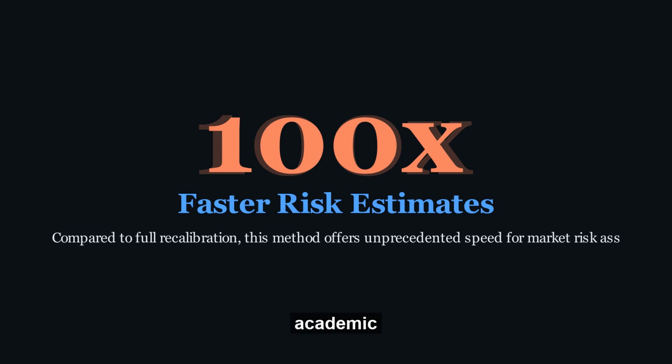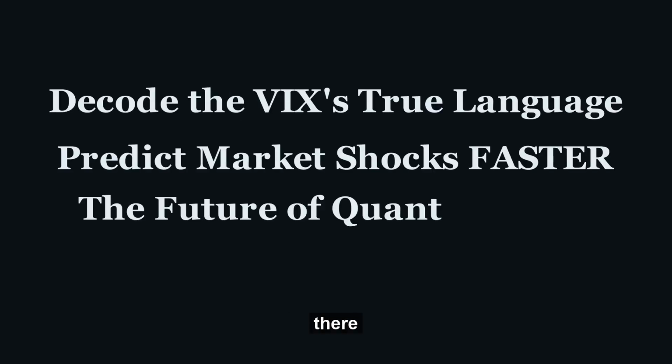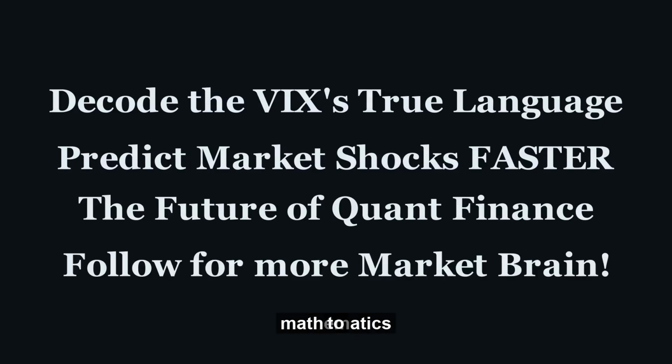This isn't just academic theory. For quants and traders, it means significantly better, faster hedging strategies, especially when markets like the Nasdaq or gold are making sudden, volatile moves. It's a serious competitive edge in a fast-moving world. So, the next time the VIX seems to be lagging, remember, there are quants out there using advanced mathematics to decode its true language. They're predicting market shocks with a speed and accuracy that leaves traditional models in the dust.